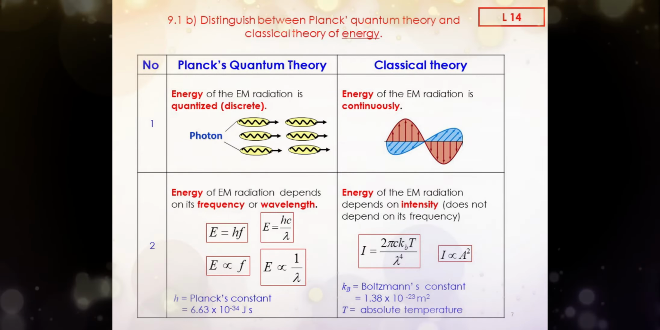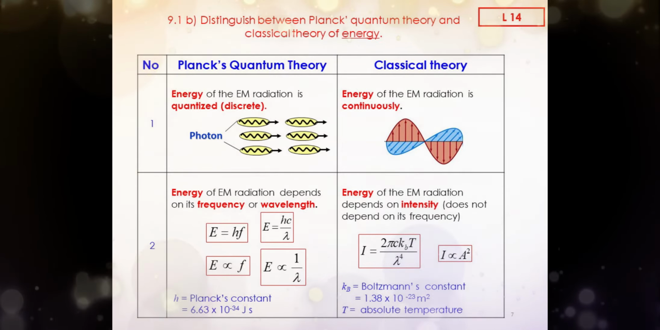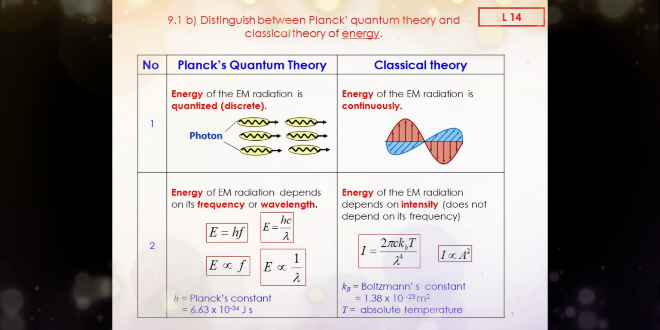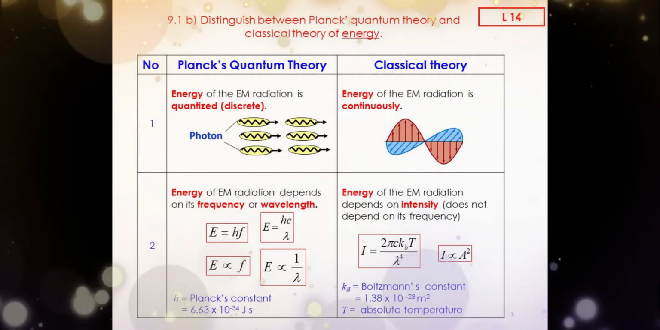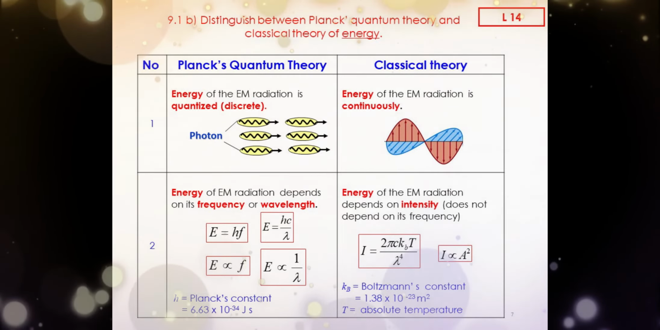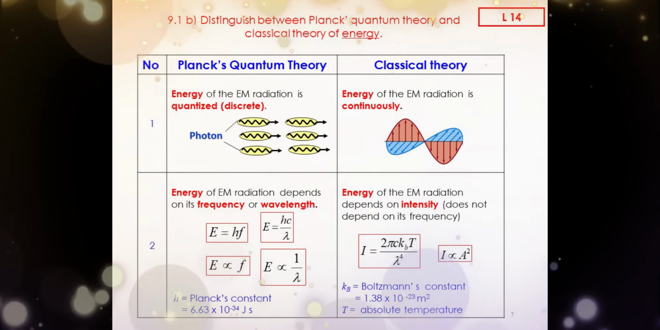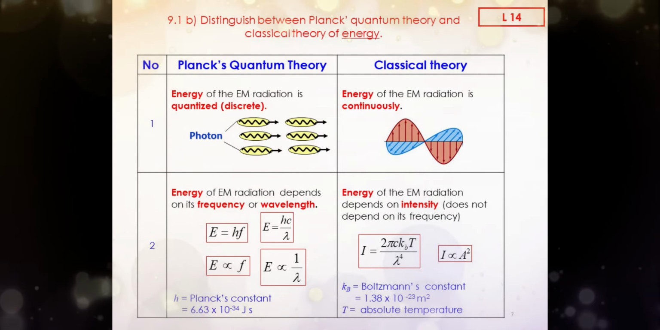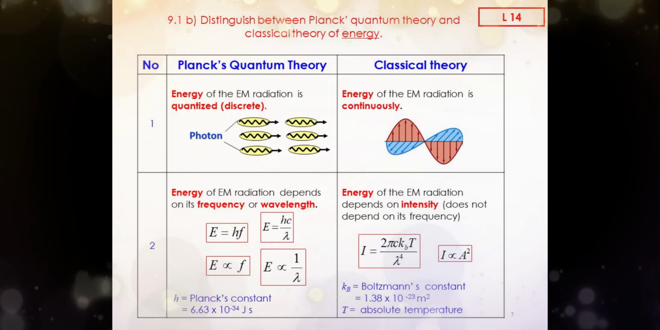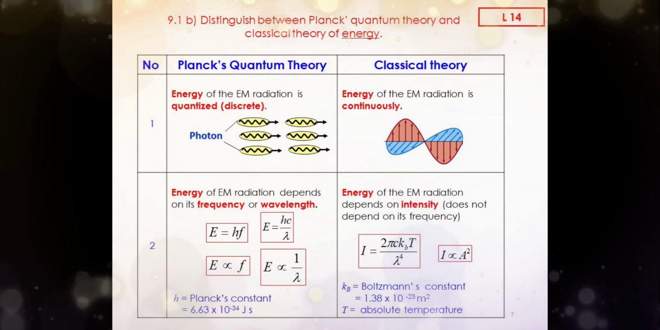9.1b. Distinguish between Planck's quantum theory and classical theory of energy. Planck's quantum theory: 1. Energy of the electromagnetic radiation is quantized, discrete. 2. Energy of electromagnetic radiation depends on its frequency or wavelength. Classical theory: 1. Energy of the electromagnetic radiation is continuous. 2. Energy of the electromagnetic radiation depends on intensity, and does not depend on its frequency.